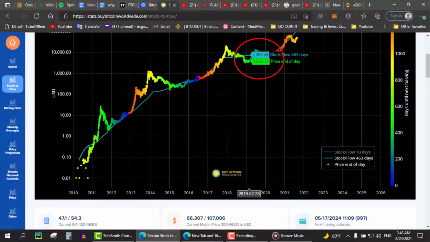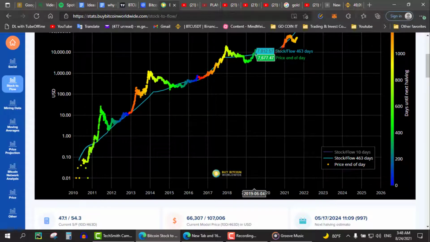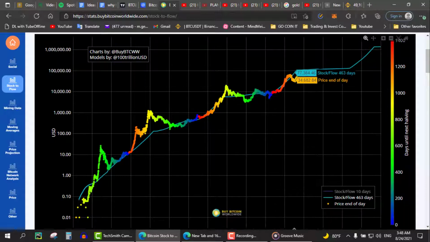By now I can notice something. At this point, when the price was 3,500 and the model expected it to be 7,000, we were 50% down from the price model. But after only 4 months, we hit the price goal according to the stock to flow price model. As you can see now, it's the same thing. The price model expects us to be at 100,000, but we are only at 50,000, which is around 50% down from the price model. Now that was the similar part.